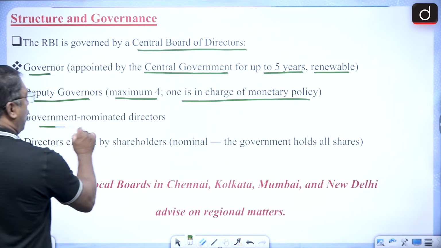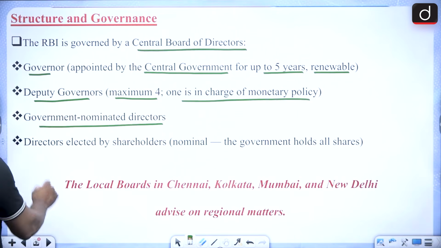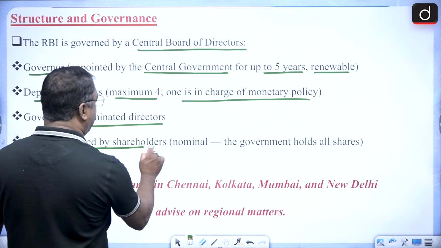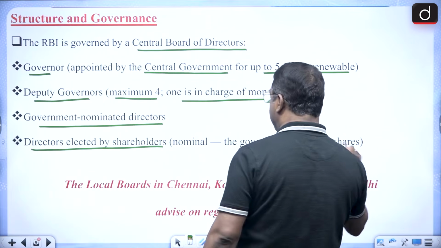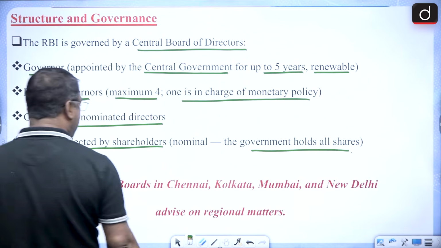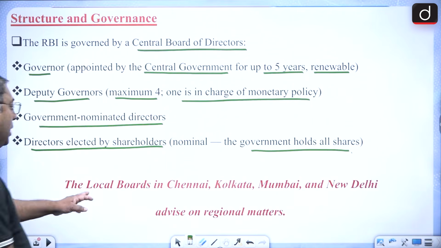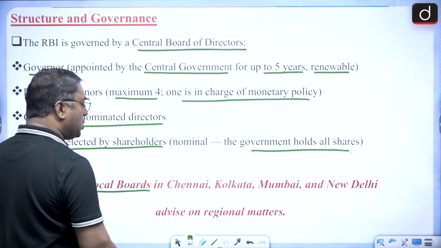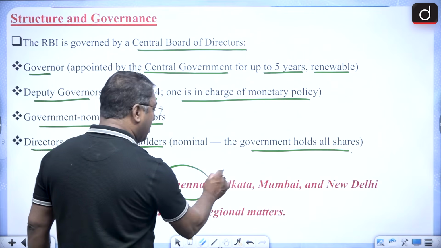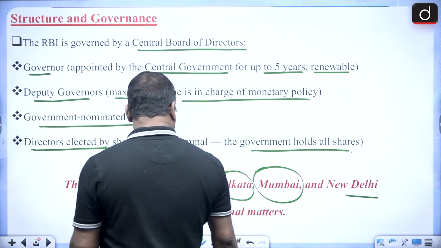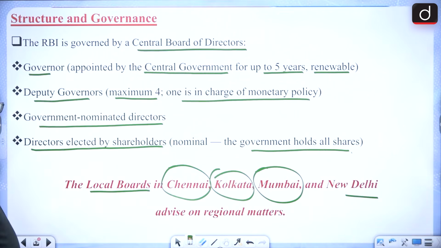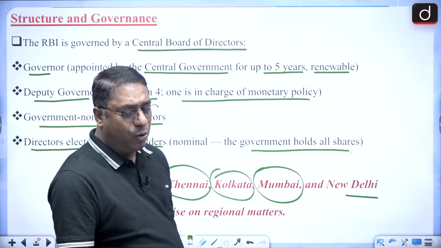There are government nominated directors, and then directors elected by the shareholders. Nominally, the government holds all the shares. And the local boards of the RBI are in Chennai, Kolkata, Mumbai, New Delhi. They advise with regard to the regional matters of the RBI.